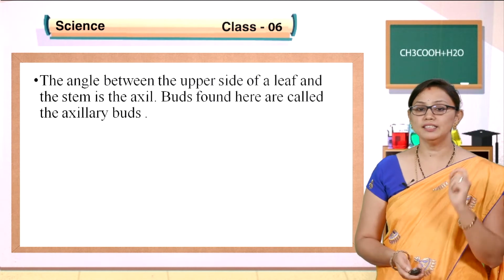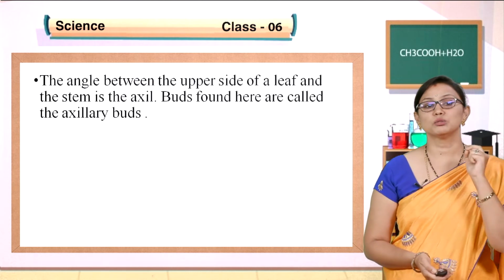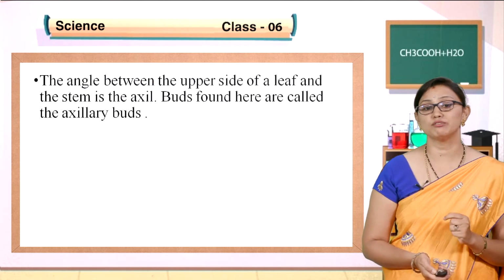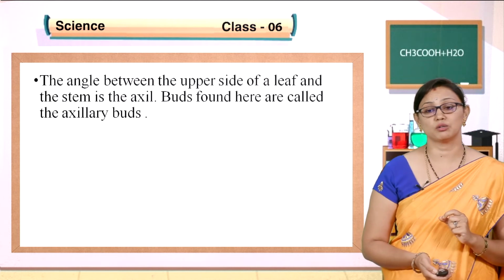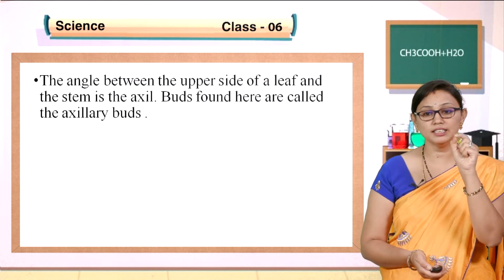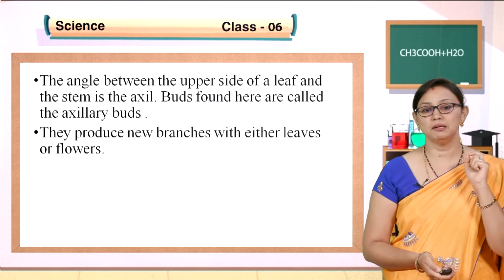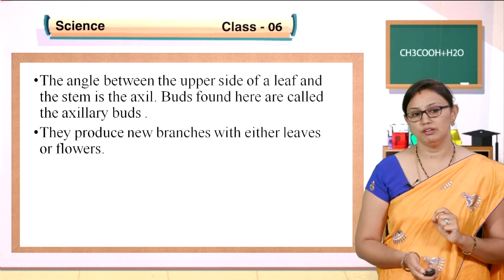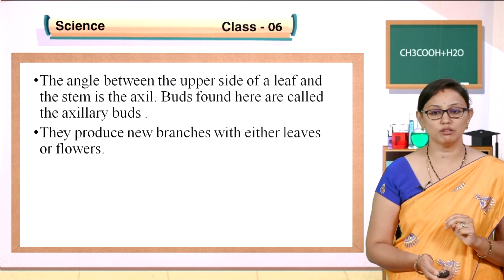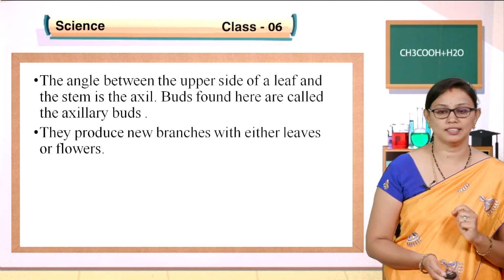Another type of bud is called the axillary bud. What are axillary buds? The angle between the upper side of a leaf and the stem is called the axil. The buds found here are called axillary buds. So between the leaves, if you see buds, they are called axillary buds, and they produce new branches with either leaves or flowers. So different types of buds.